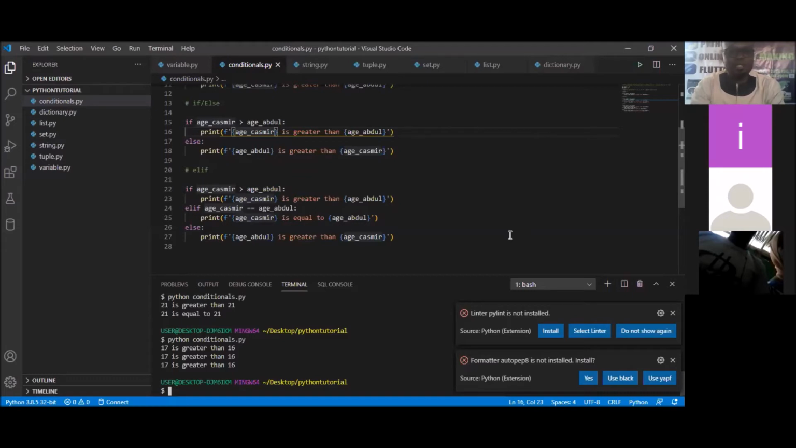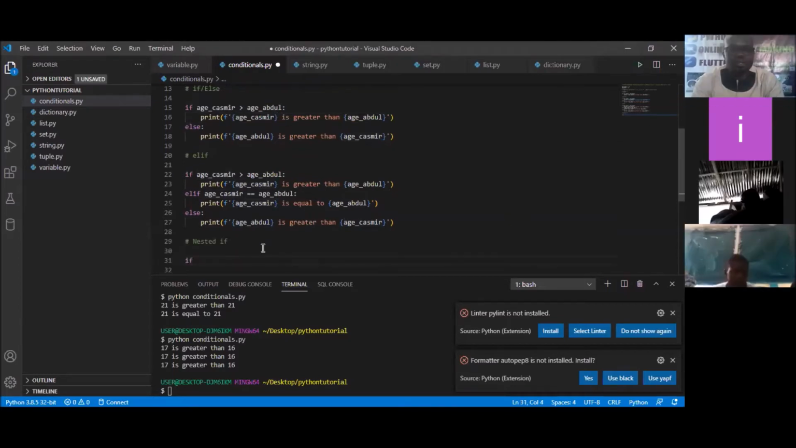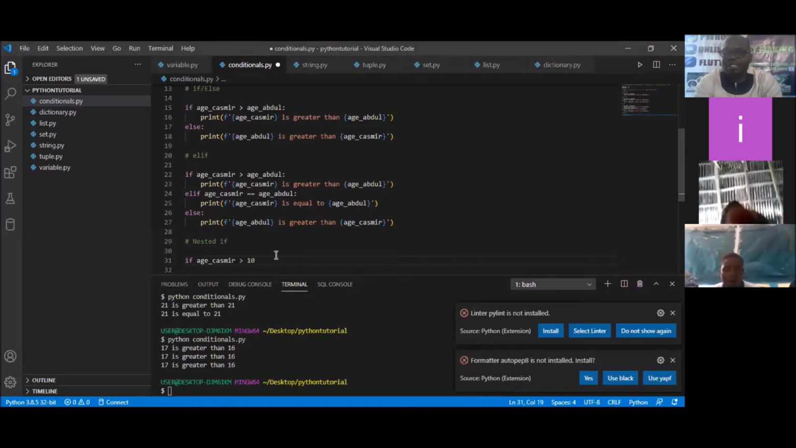So the next topic we are going to be looking at is what we call the nested if. That's what we're going to be checking out. We are checking nested if, and I'm going to simply say: if the age of Casimir is greater than 10, I want to check if Casimir's age is greater than 10.